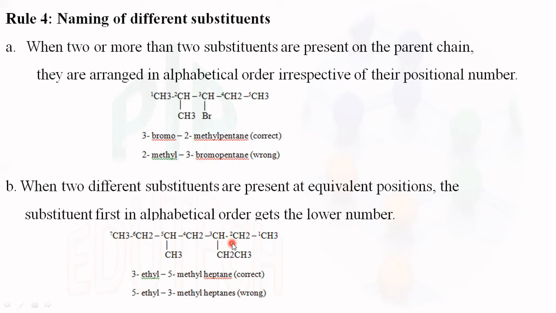Then in this case, how will you name? The naming is given according to the alphabetical order of the substituent. Here it is a methyl group and here it is an ethyl group. So E comes first and M comes second. So 3-ethyl, 5-methyl. Since there are 7 carbon atoms, heptane. Next.